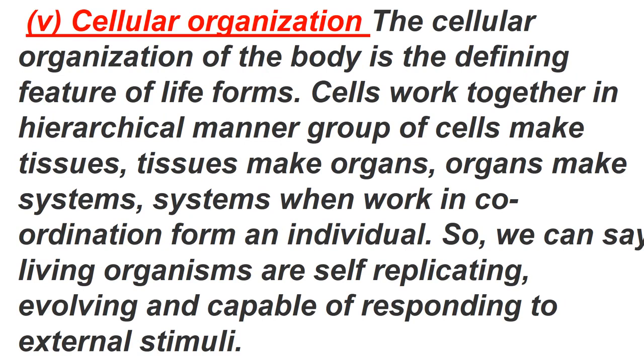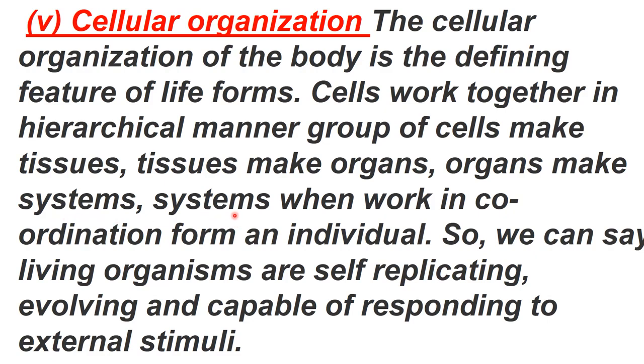Next is cellular organization. Cellular organization is also a defining property of living organisms. What is this? Cells work together in a hierarchical manner. Hierarchical means a group of cells makes tissues, then a group of tissues makes organs, and a group of organs makes an organ system.